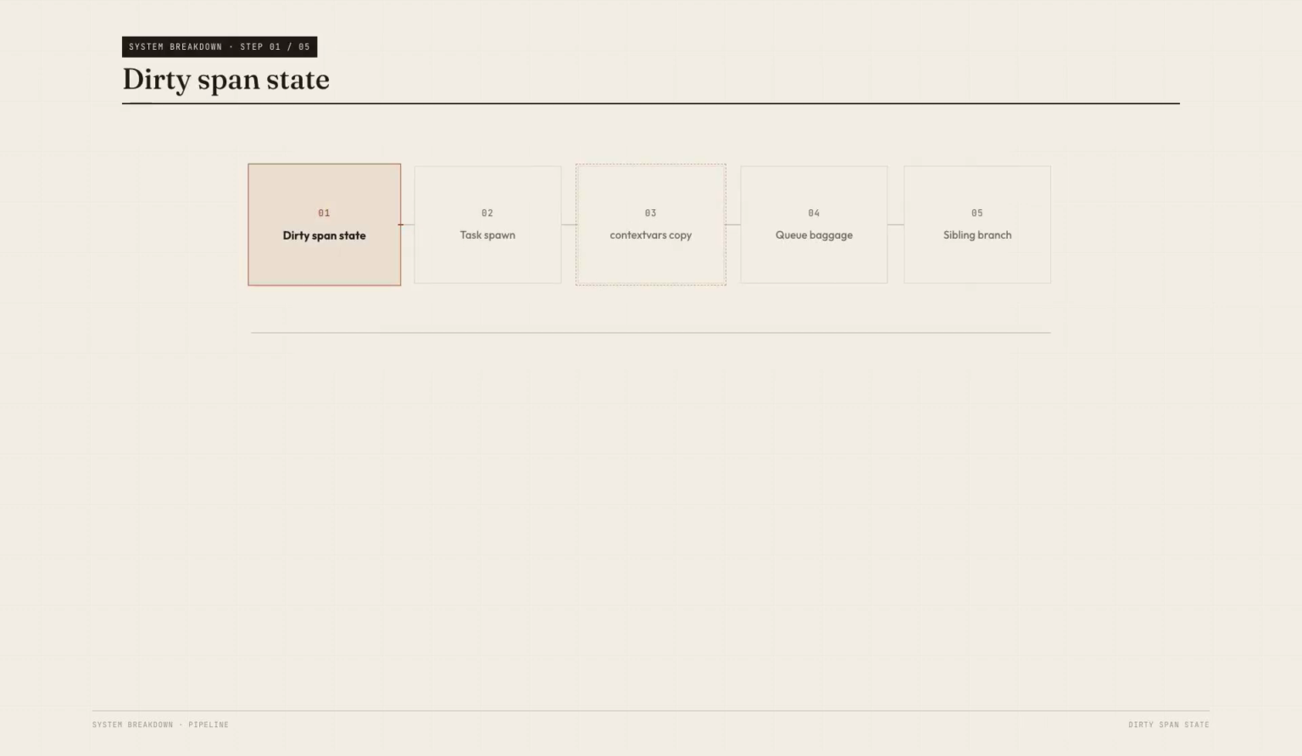The leak usually starts at branch creation. An async task is spawned while the current span is dirty. A thread local value still points at the previous worker. A contextvars value was copied when the task was created, then reused after the branch changed. A queue payload carries baggage from the publish path without filtering it for the consumer path.